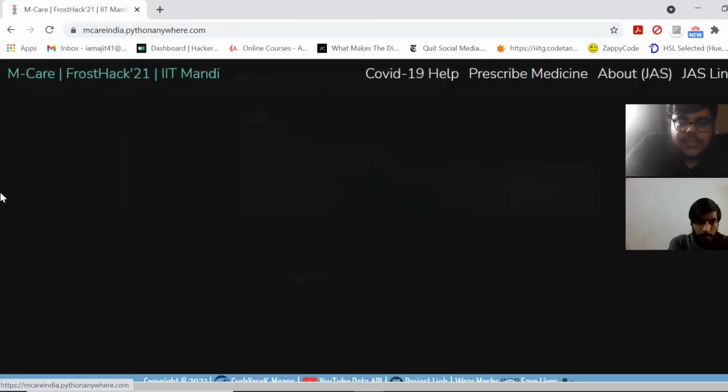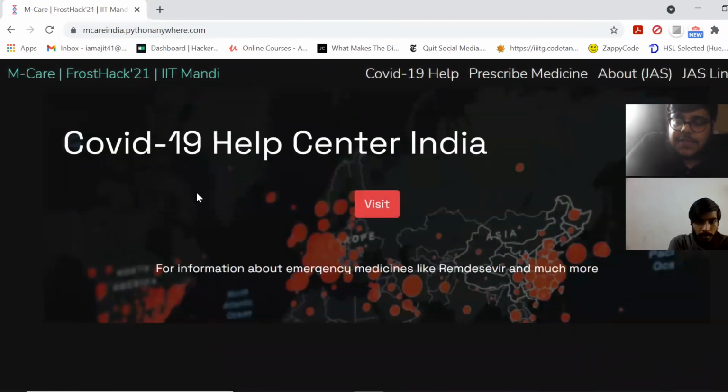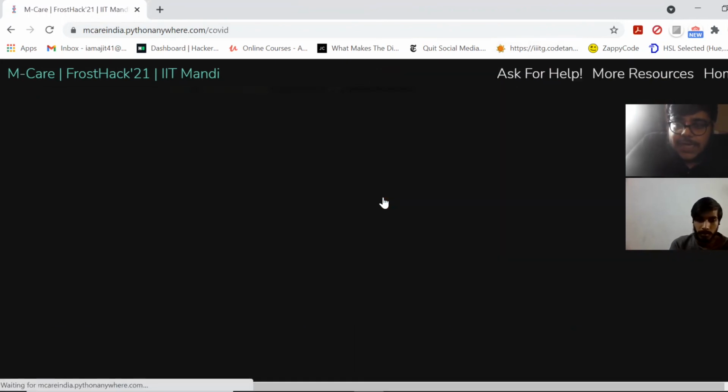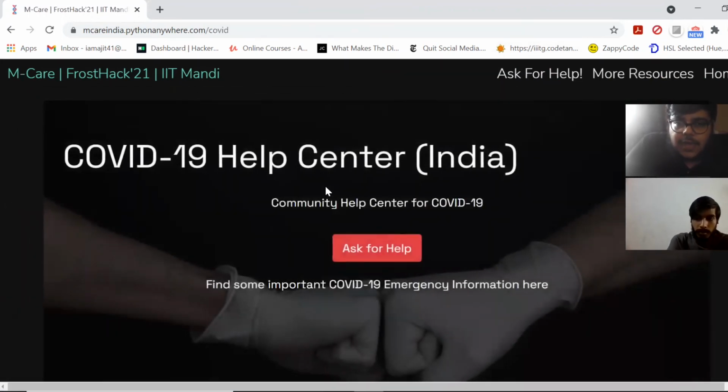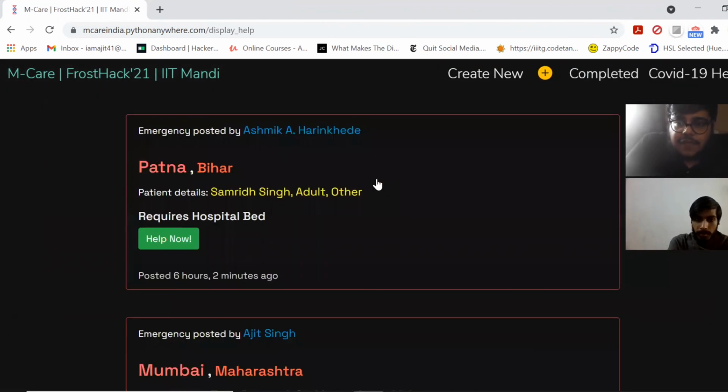So if I come back, this was our entire healthcare project titled M-Care, which primarily serves not only to provide the cheapest medicines in the market for a given prescription, but also, in these difficult times of COVID-19, we are providing people with a COVID-19 dashboard so that they do not have to run to the black market and end up paying more than they have to. And we are also implementing a community forum, so that they can ask for help from their fellow compatriots.